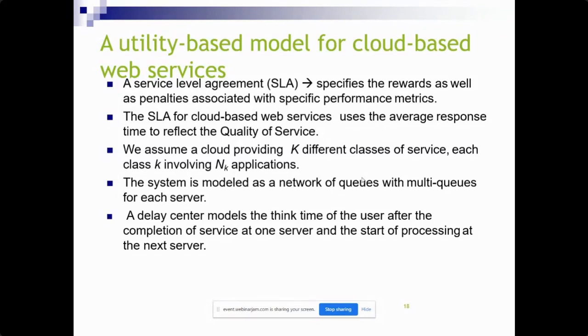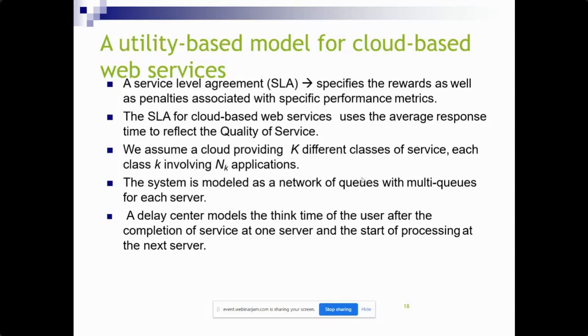If you take cloud-based web services, you need to find out the quality of service. QoS for cloud-based services covers the response time of the cloud, the execution time, availability, reliability, or price, how much the price is.